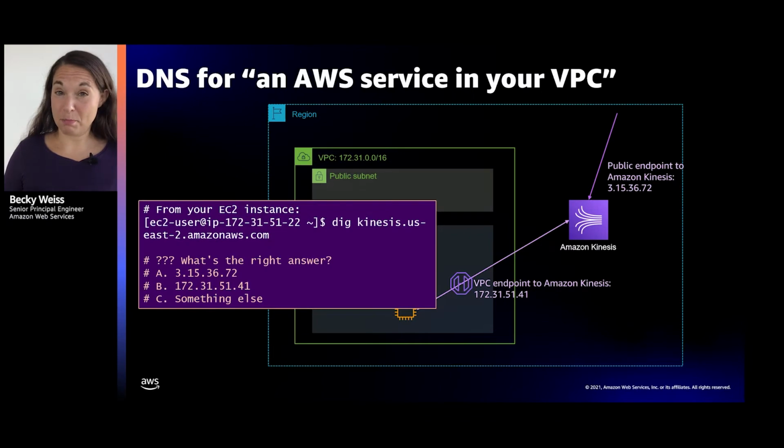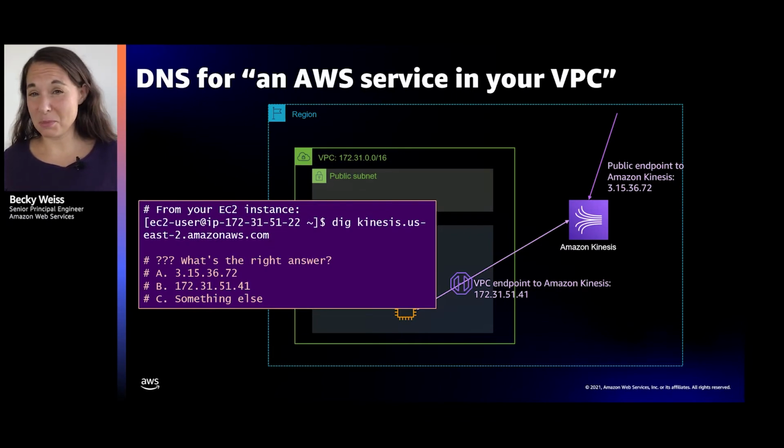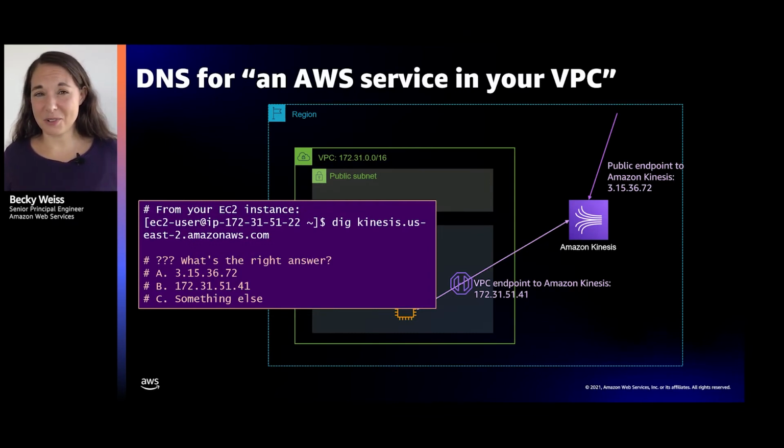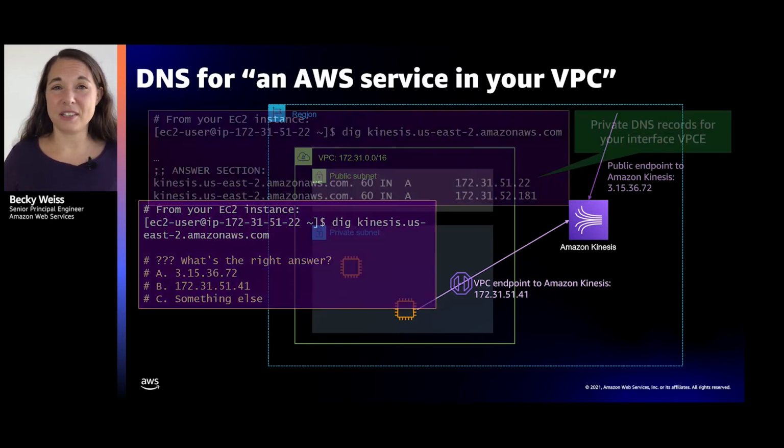Is it the public IP address? Kinesis in Ohio has a public IP address. It might look something like that. Is it that address in the VPC? Is it something else? And if you think about it, well, it has to be that address in your VPC. In order to go through the VPC endpoint, in order to get credit for going through the VPC endpoint for authorization purposes, it's got to be B. It's got to be the VPC endpoint.